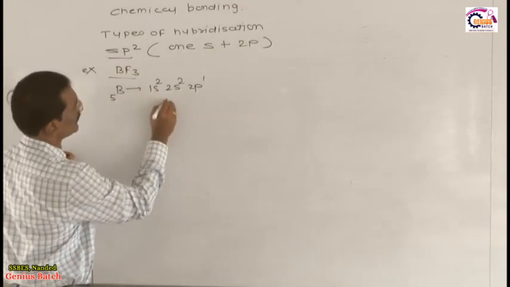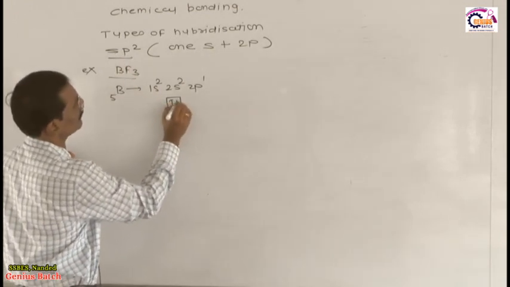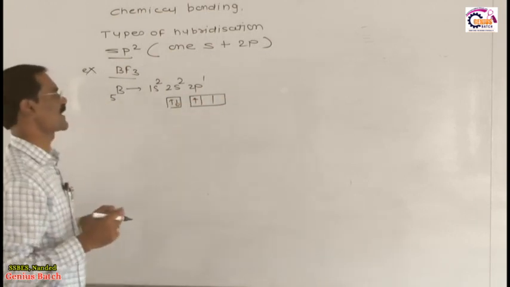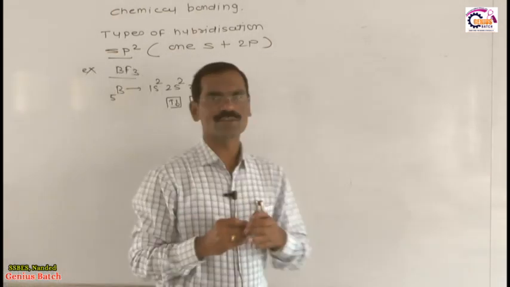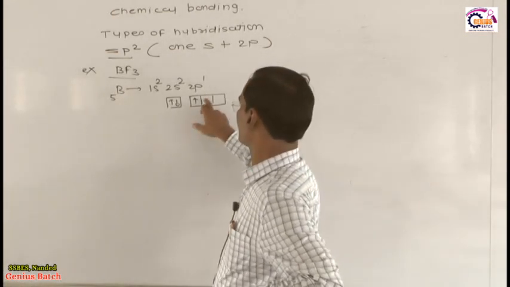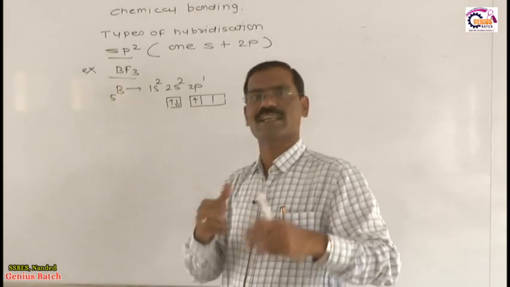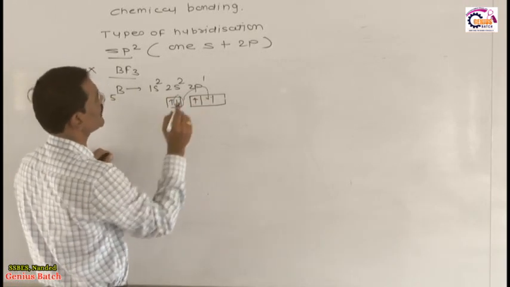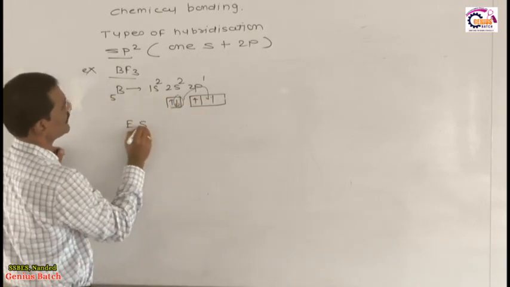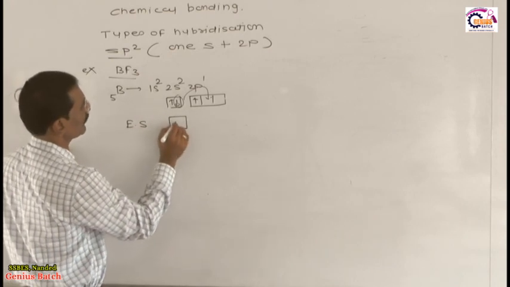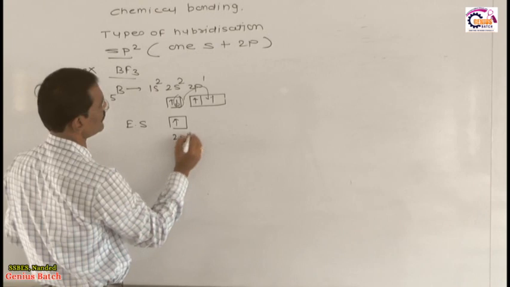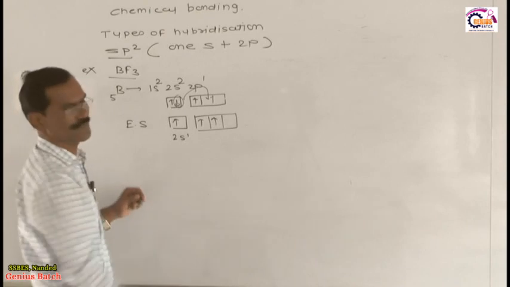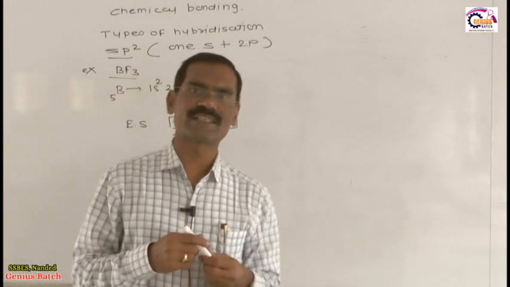Then, as per the promotion rule, or excitation rule, you know very well. What is the meaning of the promotion rule or excitation rule? In the 2s orbital, 2 electrons are present as a paired electron, and an empty orbital is also present. Therefore, excitation of an electron takes place into the empty orbital, and this gives the electronic configuration in the excited state: 2s1, 2px1, 2py1.